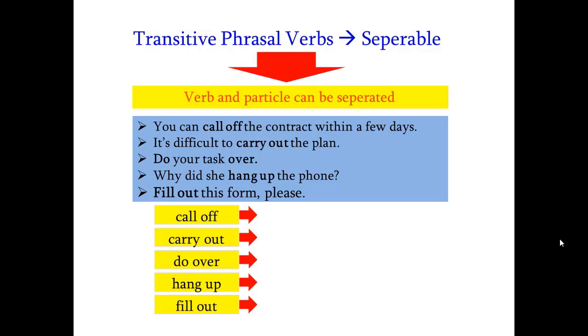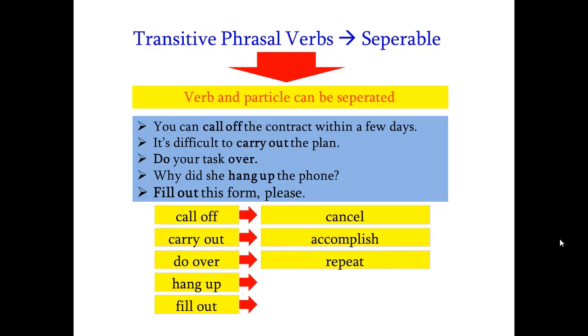Call off, for example: you can call off the contract within a few days. It means to cancel. It is difficult to carry out the plan. Carry out, to accomplish. Do your task over. Repeat.